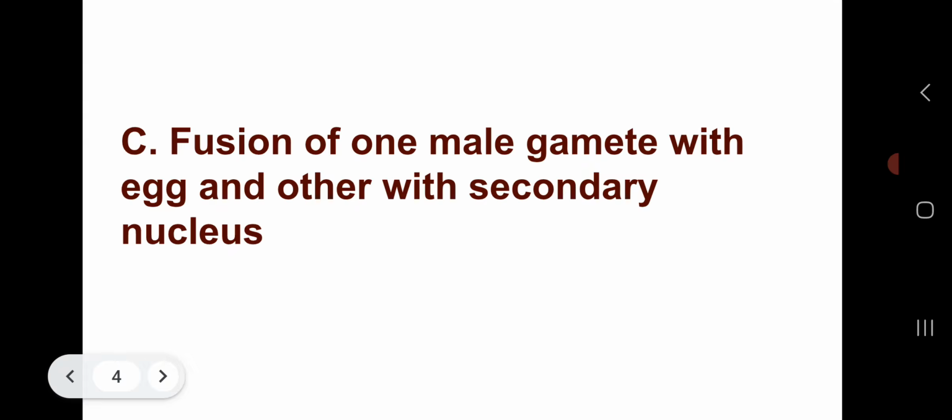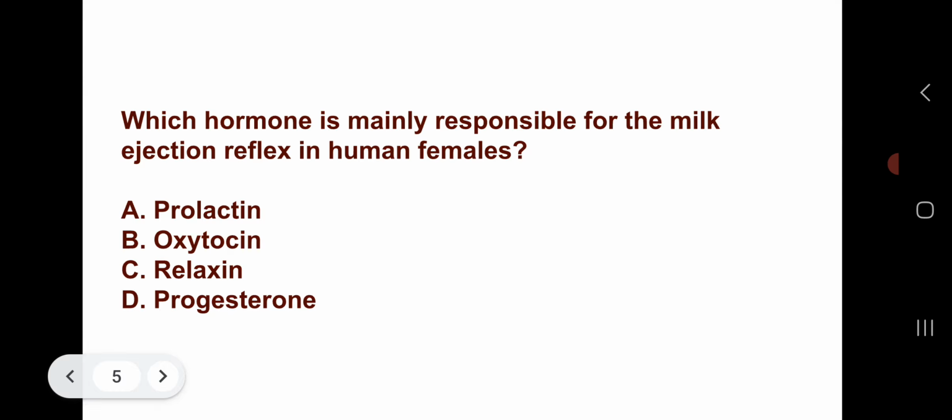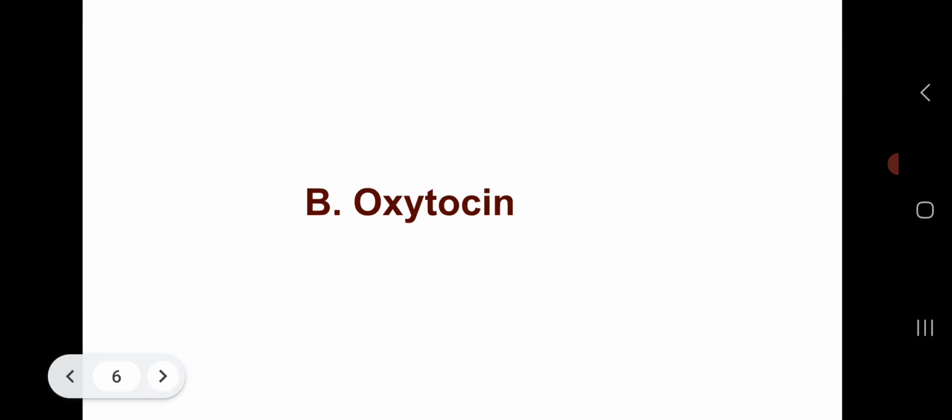Now moving to the next question. Which hormone is mainly responsible for the milk ejection reflex in human females? Option A, prolactin. Option B, oxytocin. Option C, relaxin. Or option D, progesterone. So which one will be the correct answer? The correct answer is option B, that is oxytocin.